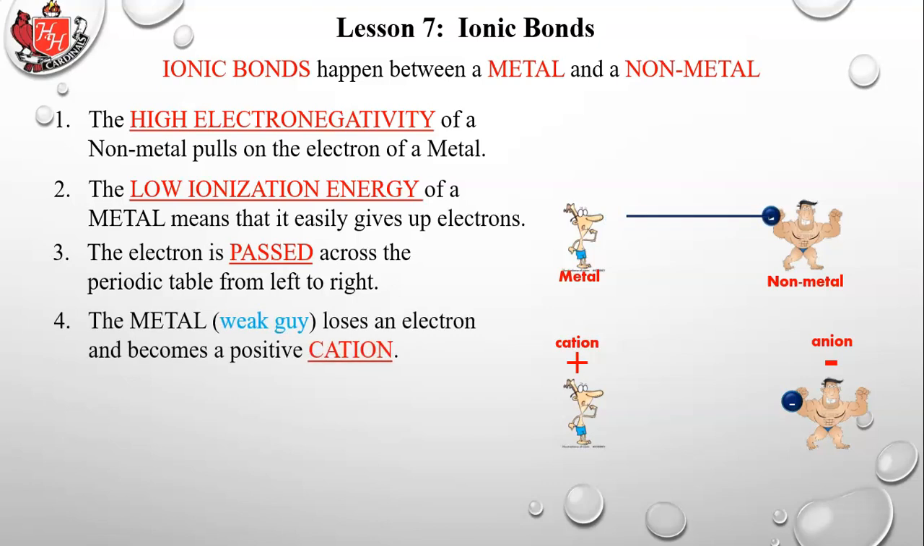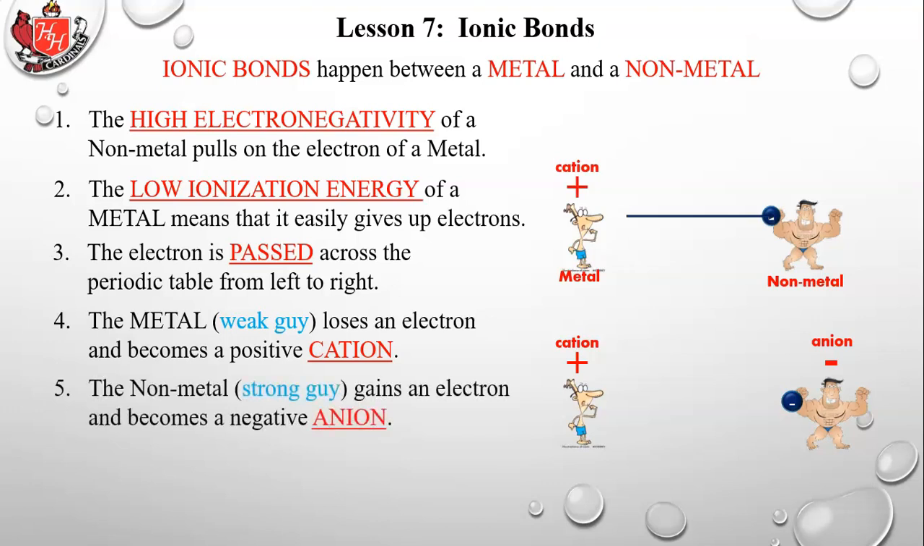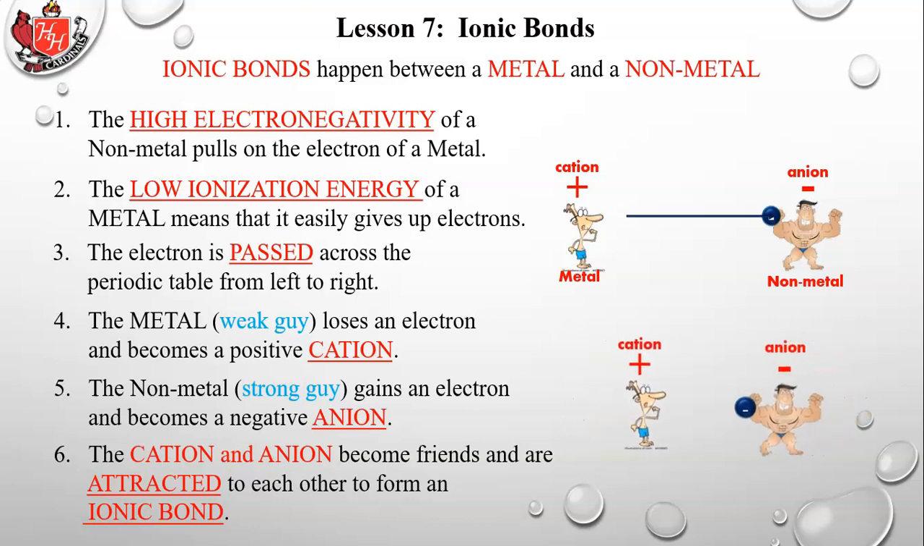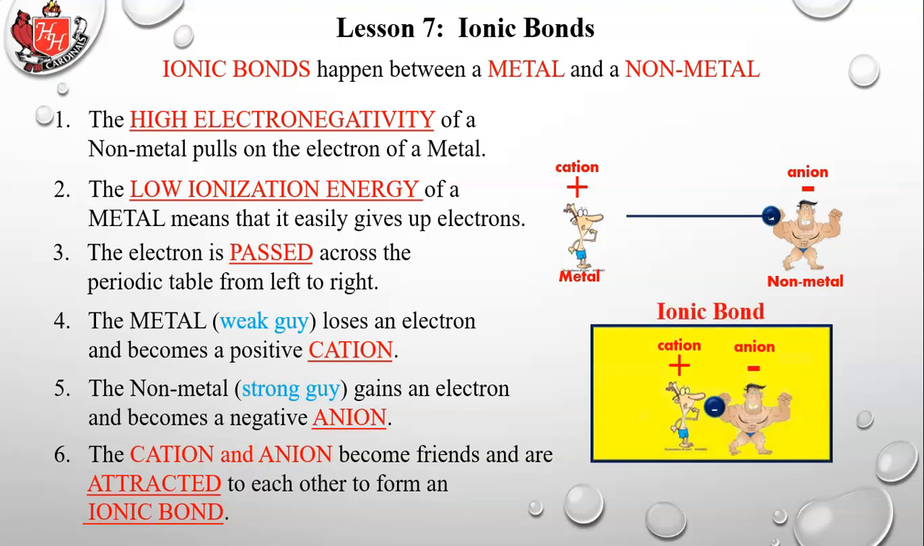The metal, the weak guy, loses an electron and becomes a positive cation. You see the positive cation above the weak guy over there. The nonmetal, strong guy, gains an electron and becomes a negative anion. So you see negative anion above the strong guy over there. The cation and anion become friends and are attracted to each other to form an ionic bond. Okay, it's just that simple. That's how an ionic bond happens.